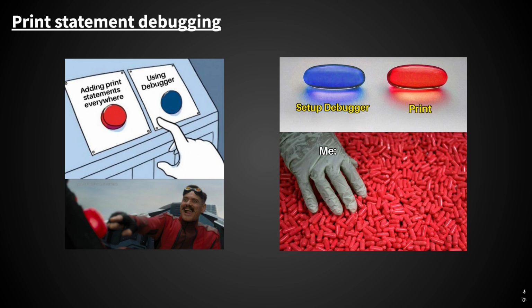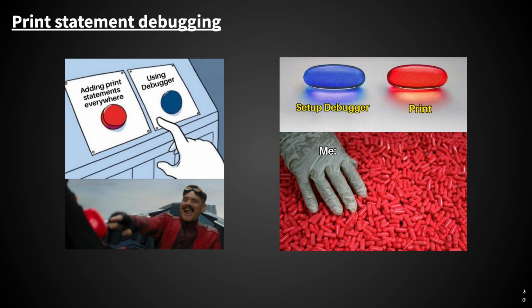In normal coding, print statement debugging is useful, but it's actually much more useful when you're working with Unreal. The reason for this is that with Unreal coding, you have lots of numerical parameters that define the behavior of things. For example, in the character movement component, you have things like walk speed, jump height, and all kinds of things like that. So being able to print those values to the screen or to a log is very useful sometimes.